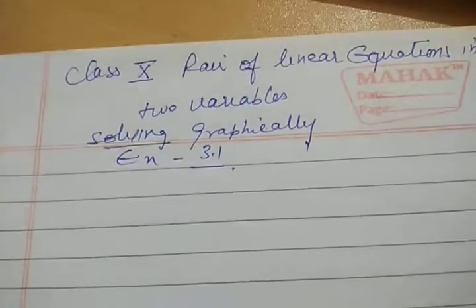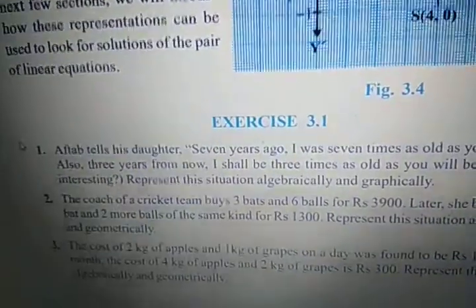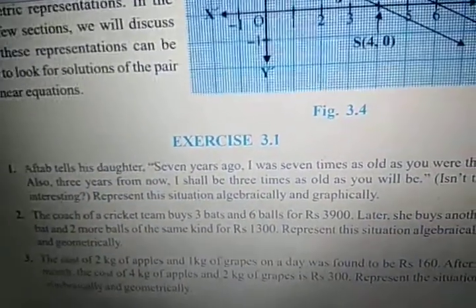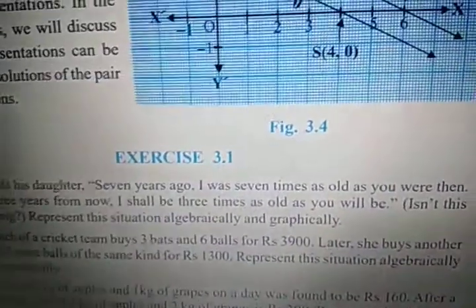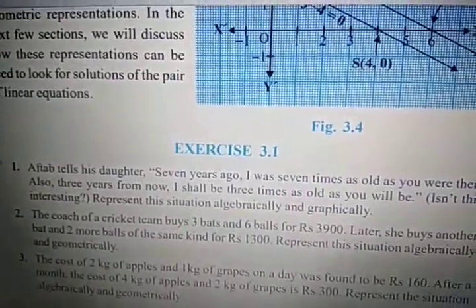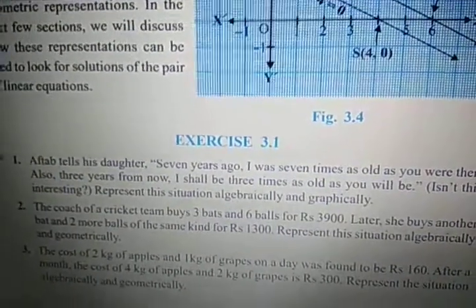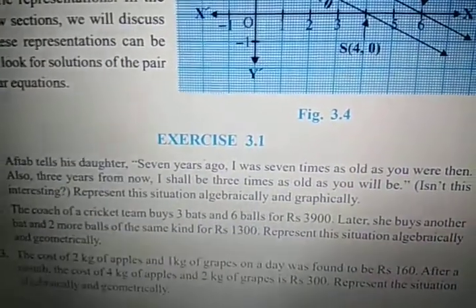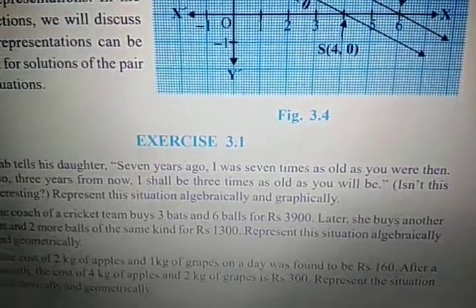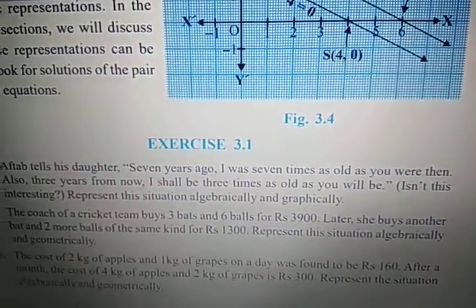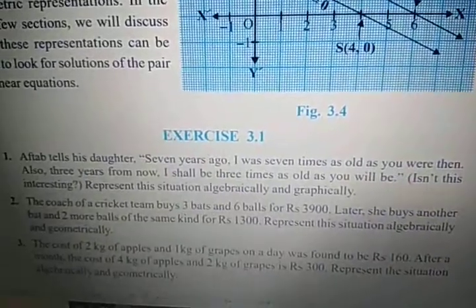The question is, Aftab tells his daughter, 7 years ago I was 7 times as old as you were then. Also 3 years from now, I shall be 3 times as old as you will be. Represent this situation algebraically and graphically.